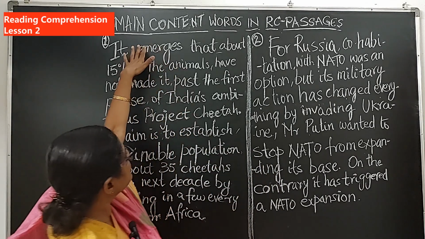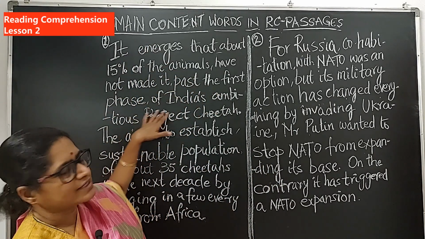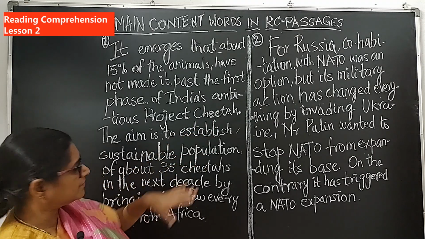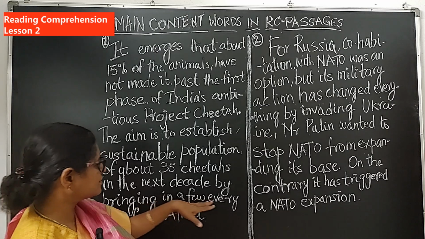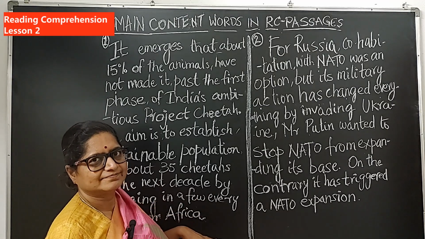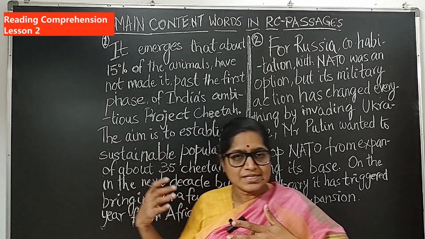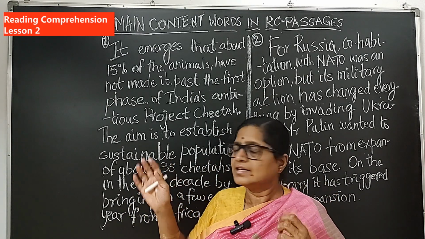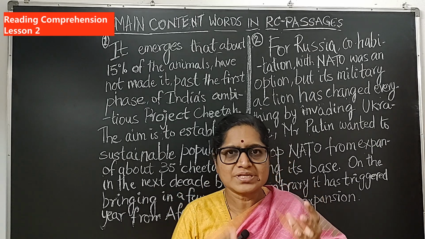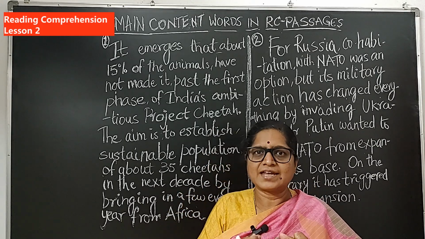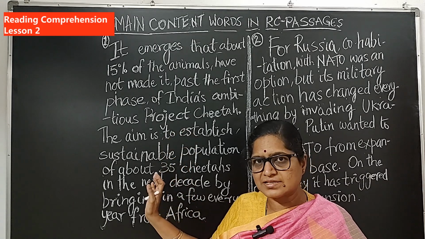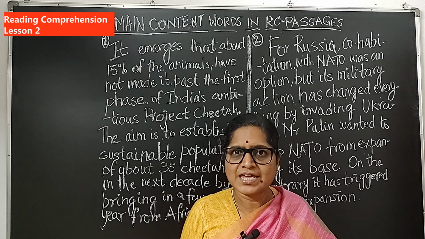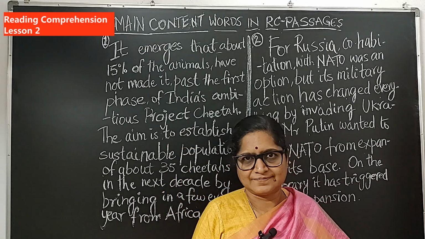See, emerges, animals, first phase, India's ambitious Project Cheetah, establish sustainable population, 35 cheetahs from Africa. Now, if you look at these words, then it might hardly take you 5 to 7 seconds. So, you can actually reduce the time of understanding what is there in the passage to 1/3 or even 1/4 of the time taken to read the entire passage in detail.